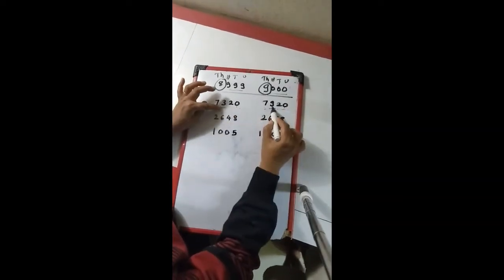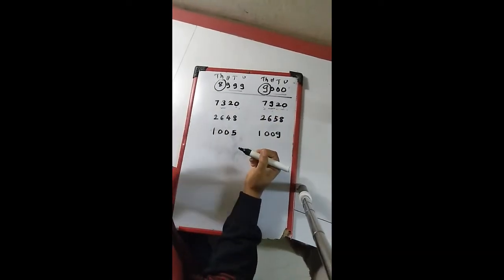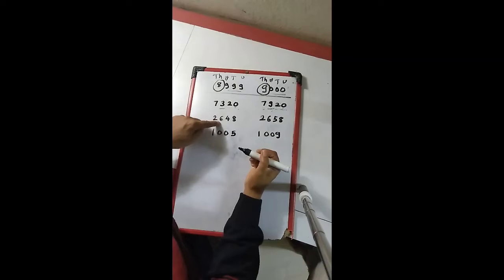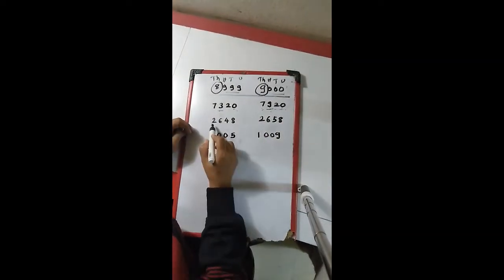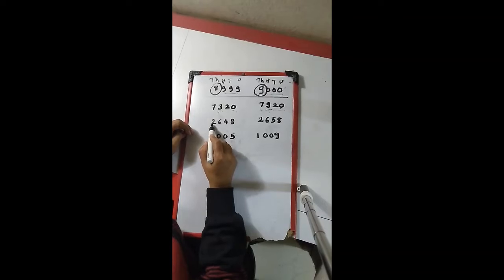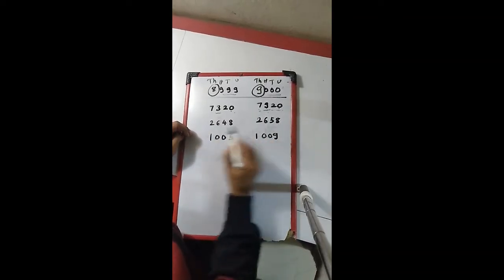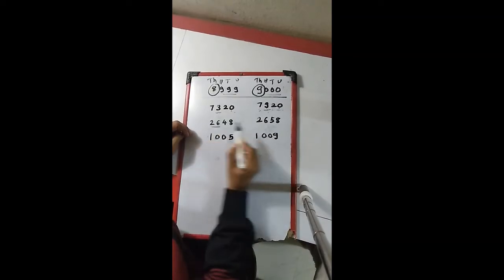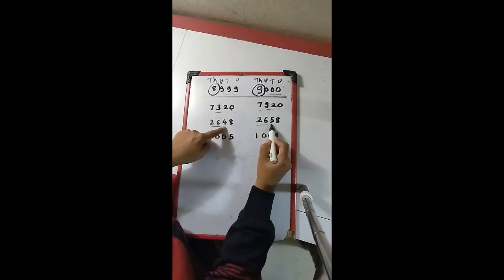Just you have to compare the hundreds place. Okay. Now we will go to next step. When thousands place and hundreds place are same for both the numbers, that is, here I have given you the example 2648, 2658. Here thousands place and hundreds place both are same. Then you have to go to tens place.